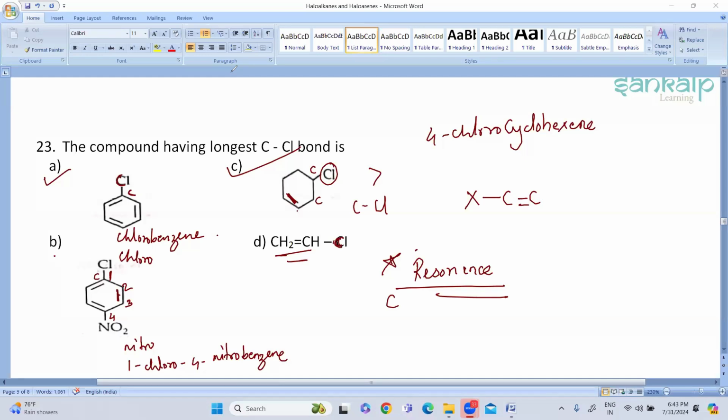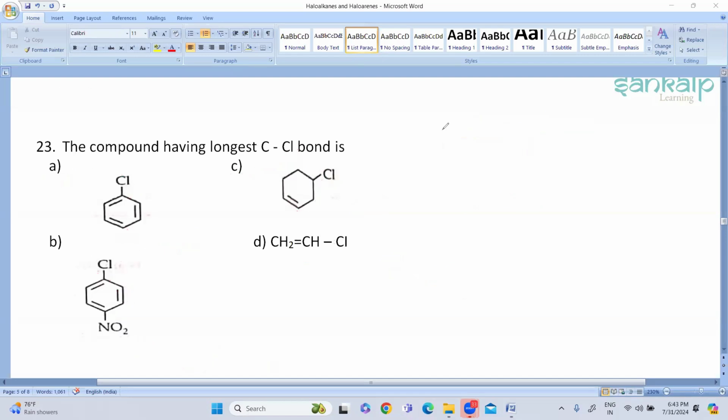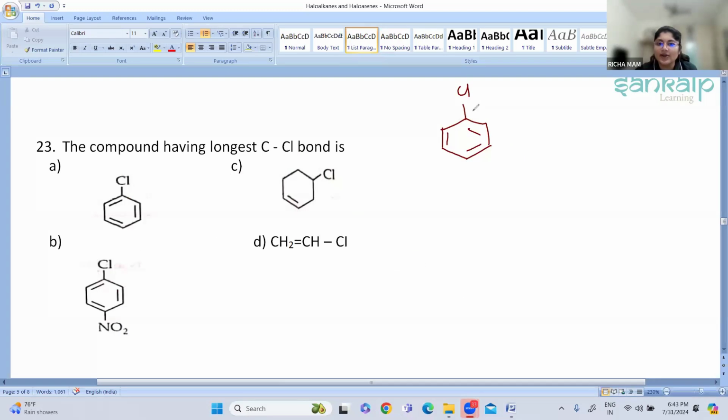Yeah, okay. See here. Now this compound, the first compound, is your chlorobenzene. Here in chlorobenzene, there is a C-Cl bond and there is a double bond present. Whenever you have a conjugated double bond system, what will happen? It will undergo resonance, it will undergo resonance structure.